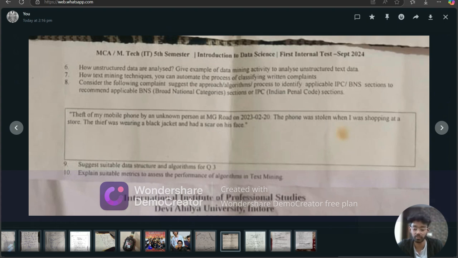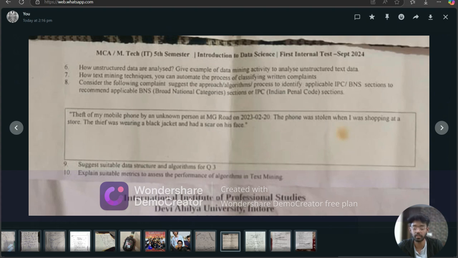Second, we will perform named entity recognition, which means identify and extract relevant entities from the complaint text, such as, we will take an example from this: location MG Road, date 2023-02-20, time not specified, property stolen mobile phone, suspect description unknown person, black jacket, scar on the face.